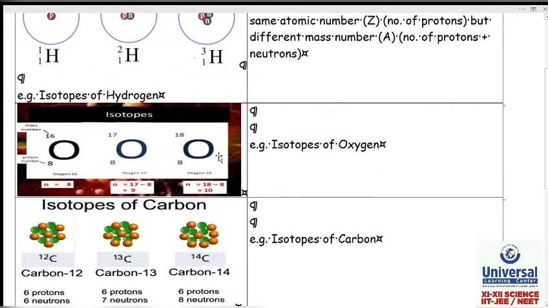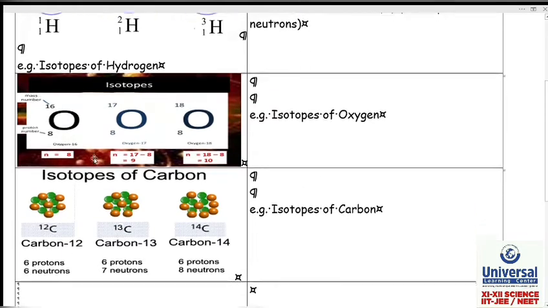These are isotopes of oxygen. See, oxygen: atomic number 8, mass 16. Here the atomic number is 8, mass is 17. Here the atomic number is 8, mass is 18. All of these we can call isotopes of oxygen. Why isotopes of oxygen? Because the atomic number is the same and the atomic mass is different.